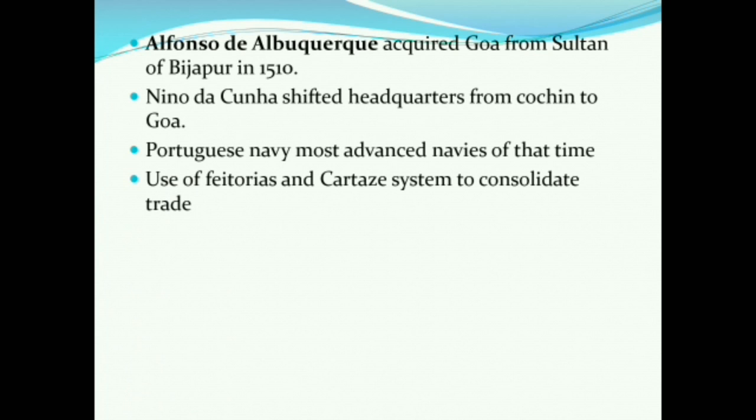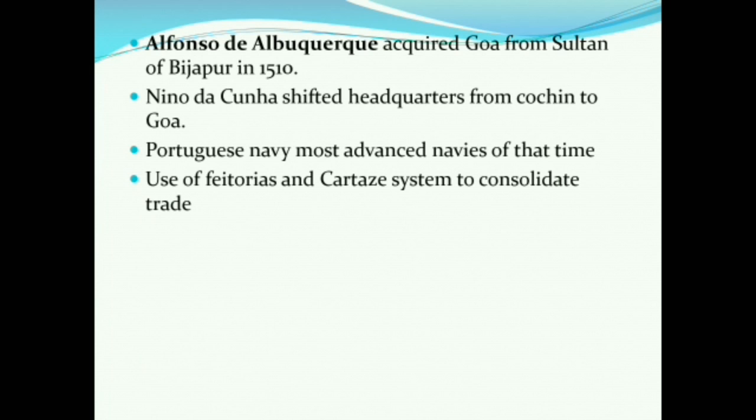They also used two types of systems, the Pretorius and the Cartage system. The Cartage system was like this: if another ship came in front of a Portuguese ship, it had to pay a tax. This was basically like piracy: if we are coming in front of you, you have to pay a tax so that you can go safely.